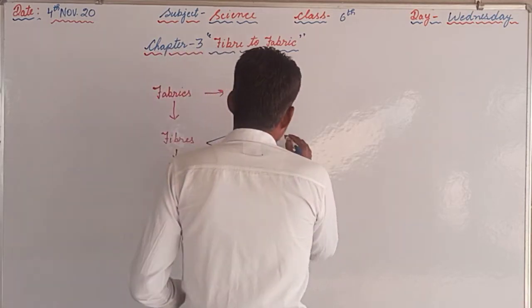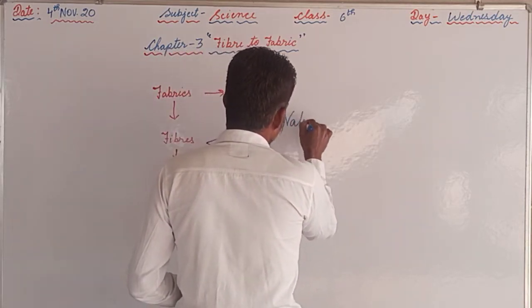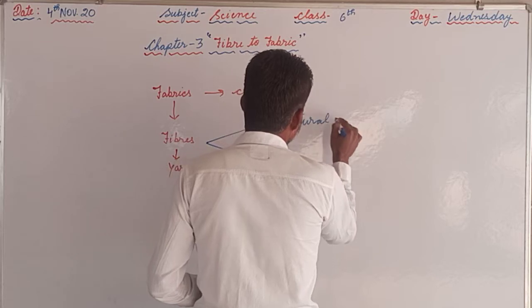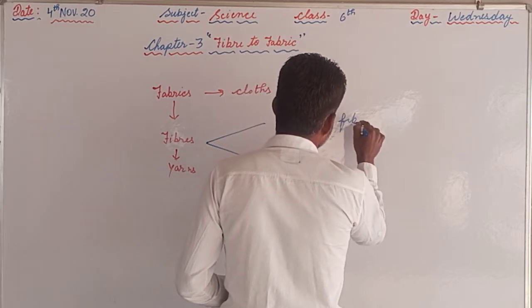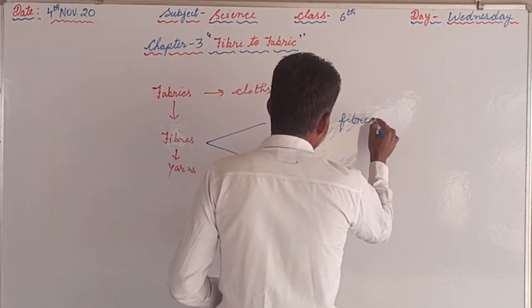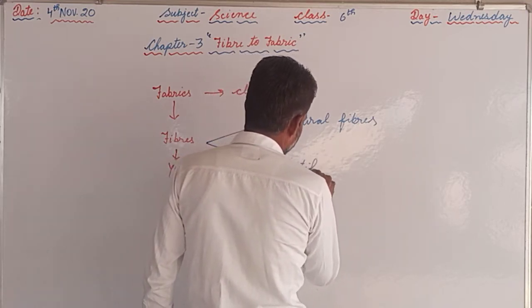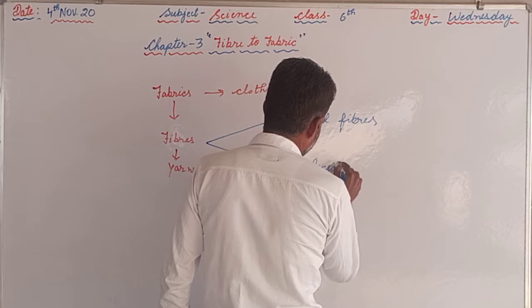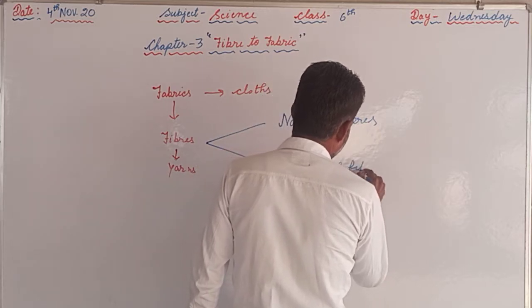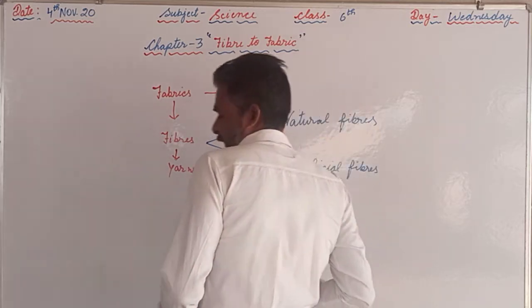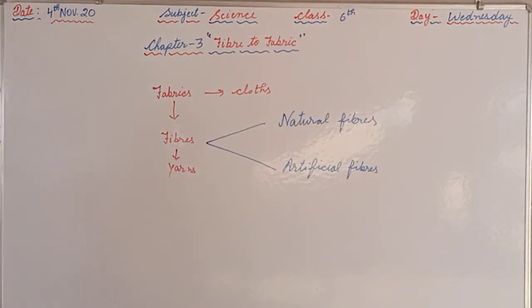One is the natural fiber, and the second one is the artificial fiber.